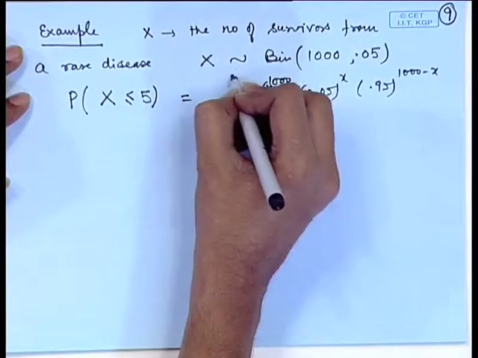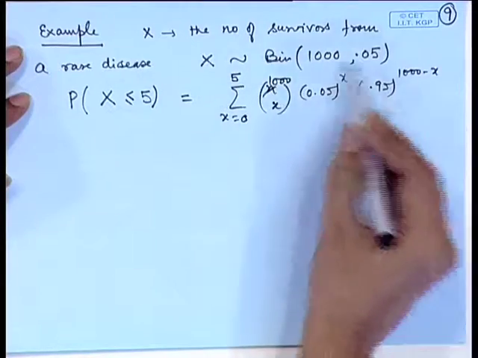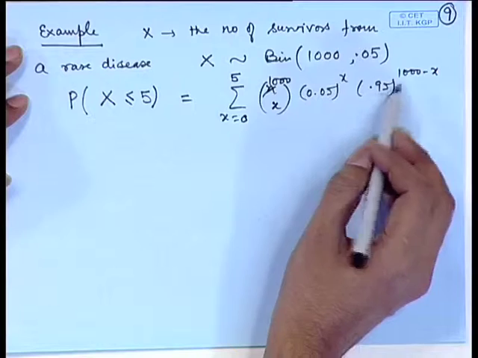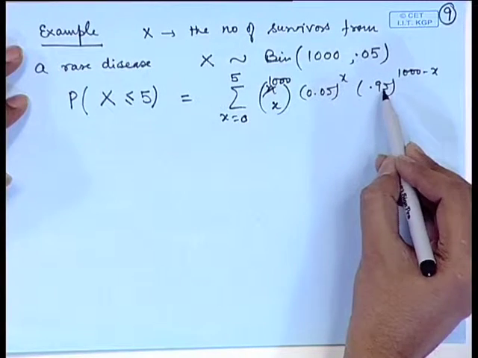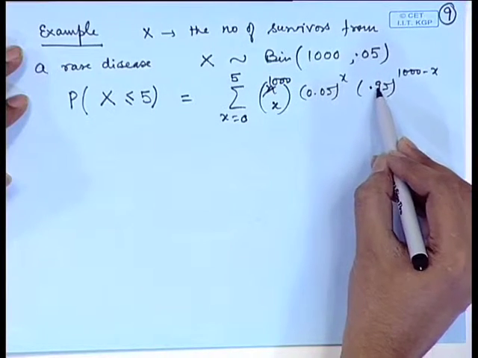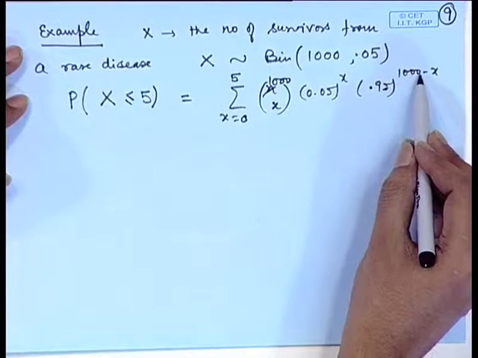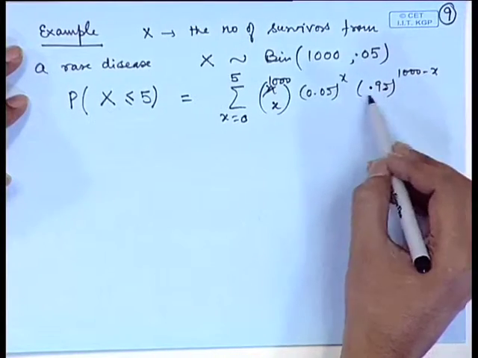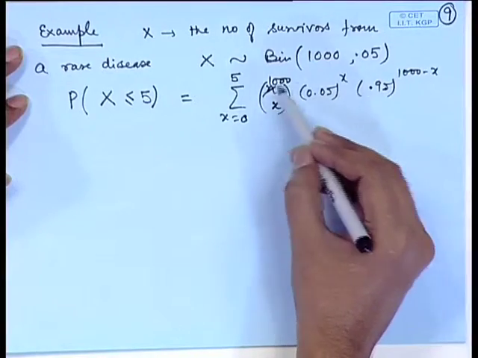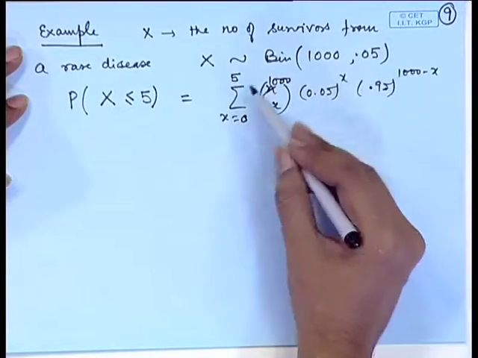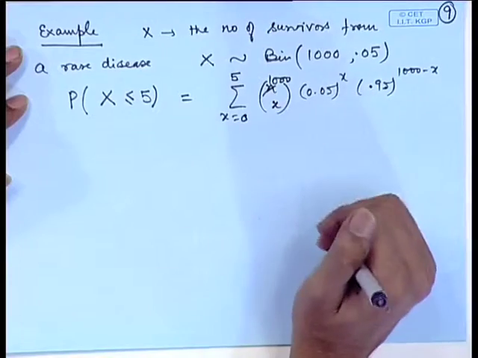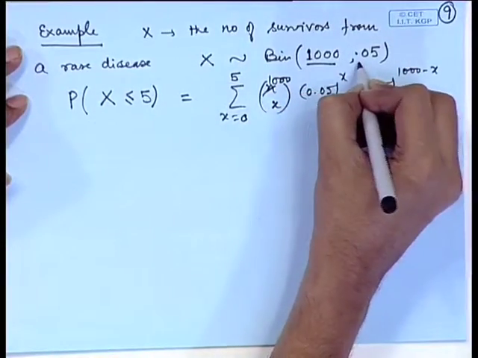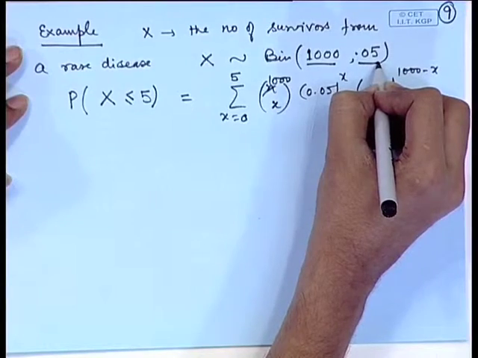If you observe this term, it can be calculated using extensive calculations, but this involves heavy approximations, because of 0.95 to the power 1000, 0.95 to the power 999, etcetera. So, this will lead to a lot of computational errors. However, here if we observe, n is large and p is small.